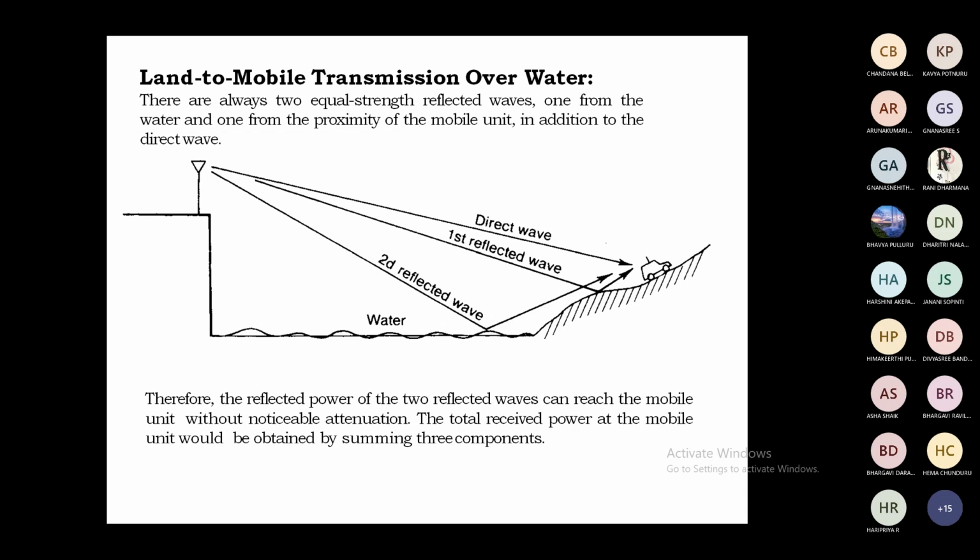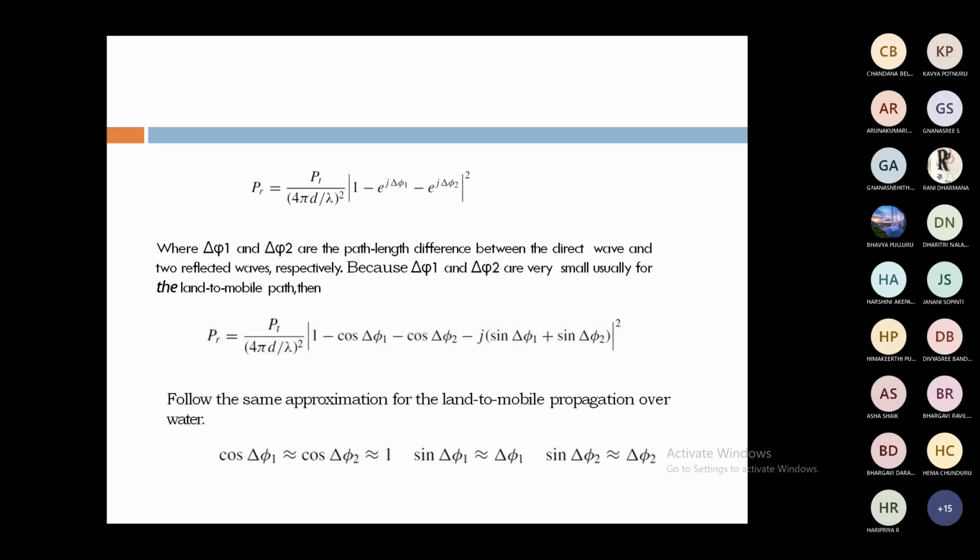At the mobile unit, summing all these components, direct wave plus first reflected wave plus second reflected wave components, finally you are taking PR equal to PT by (4 pi d by lambda) square, modulus of 1 minus e power j delta phi 1 minus e power j delta phi 2, whole square. Why are you getting delta phi 1 and delta phi 2?